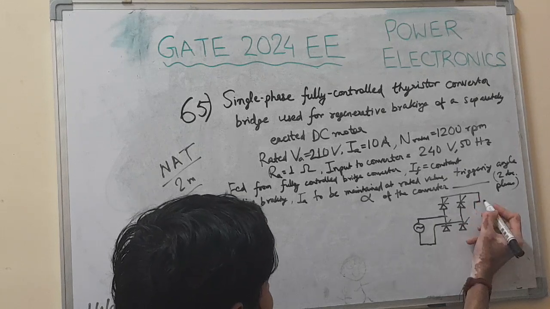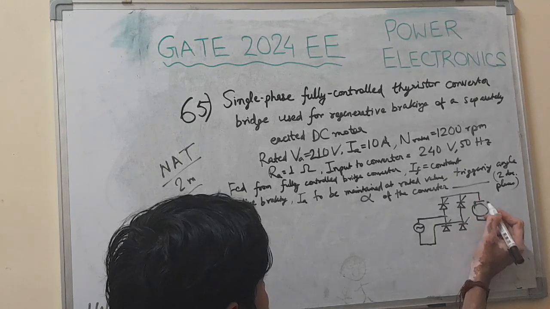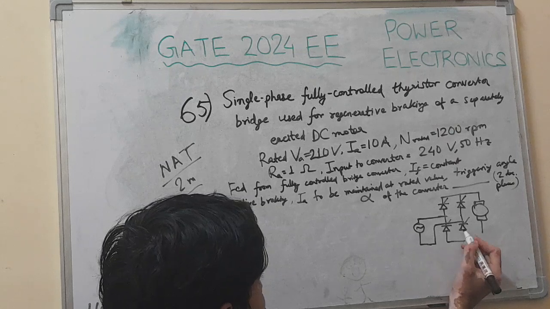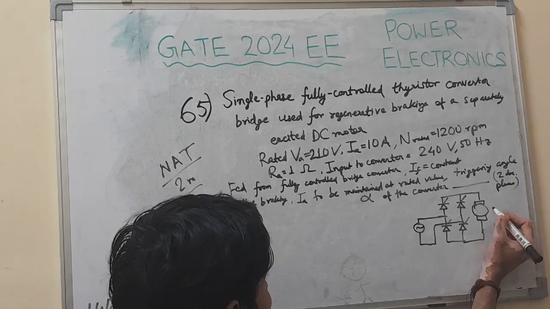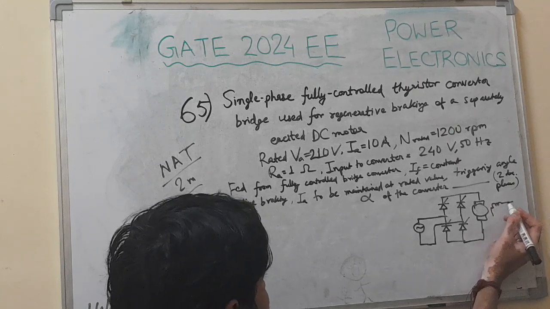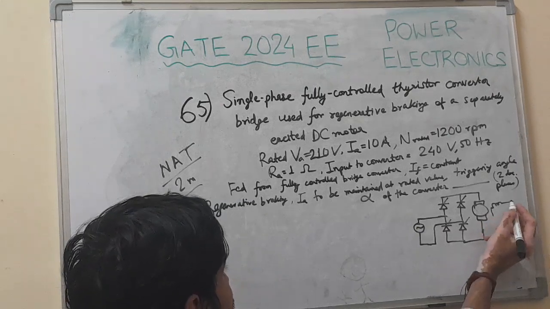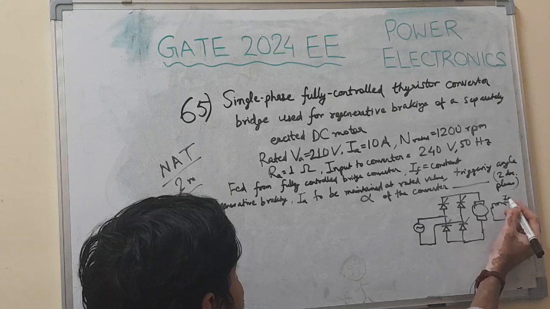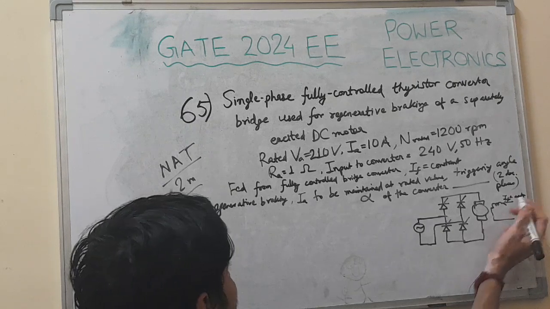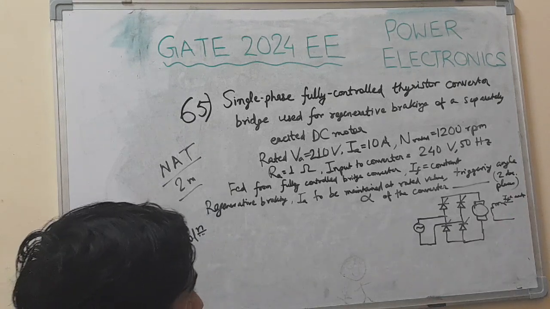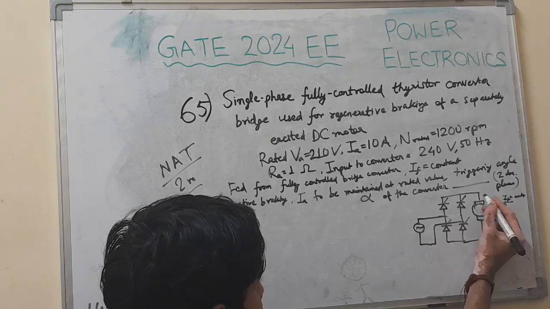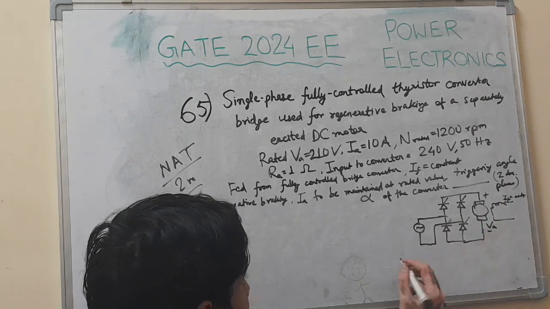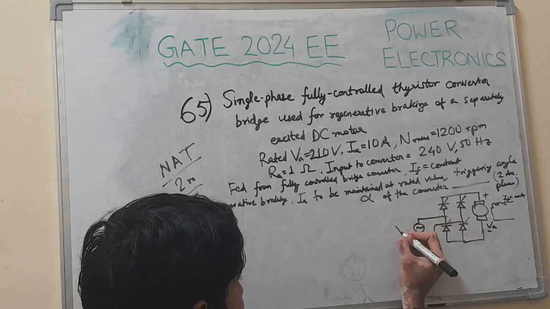Motor is armature motor and field is separately excited. IF is constant, is given. This is VA, armature voltage, VN.